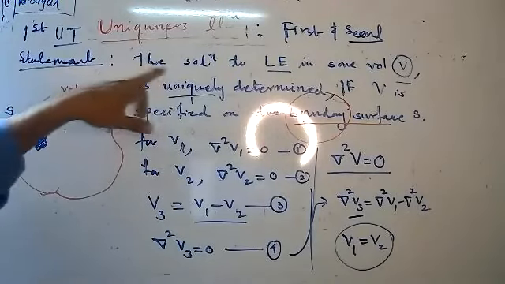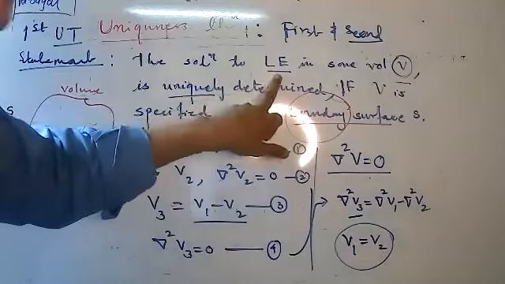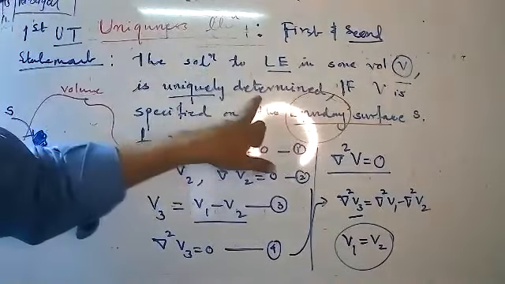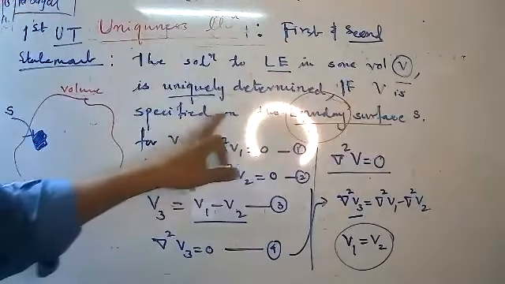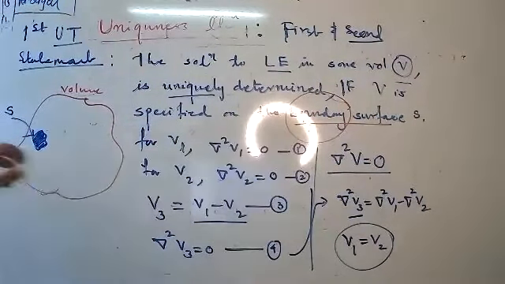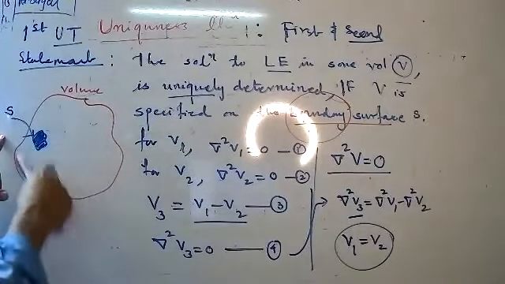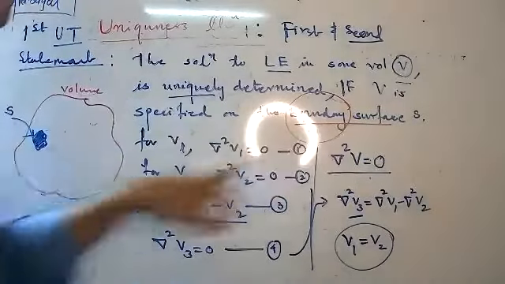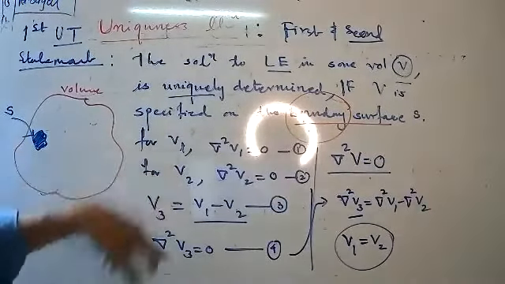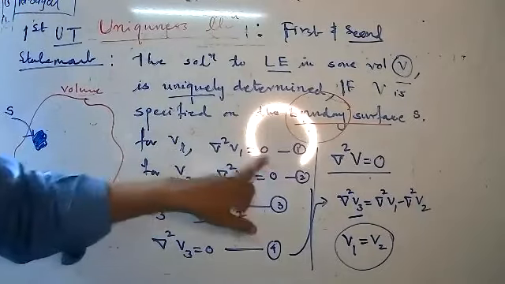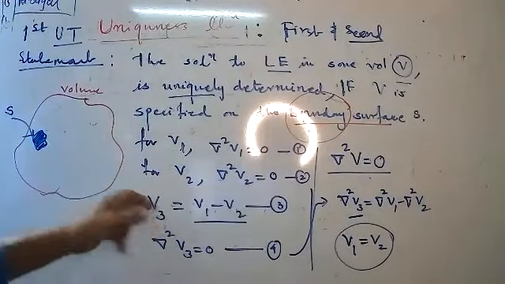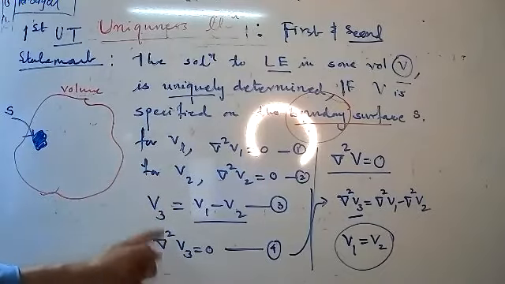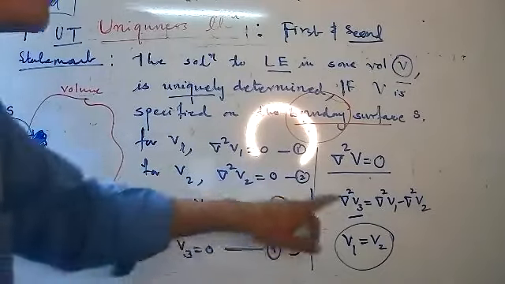And what is the statement? The solution of Laplace equation in some volume V is uniquely determined if V is specified on the boundary surface S. This is the surface S, and this is volume V. Then you can write for V1 equation 1, for V2 we can write this, and take one more function, that is the difference of V1 and V2. And therefore, del square V3 equal to 0, like this.